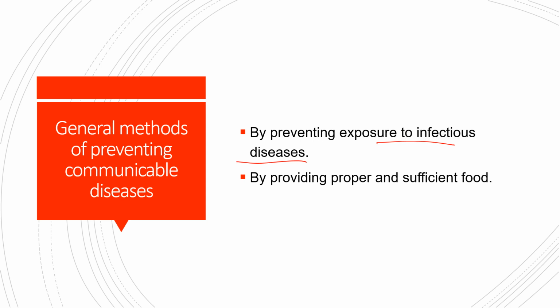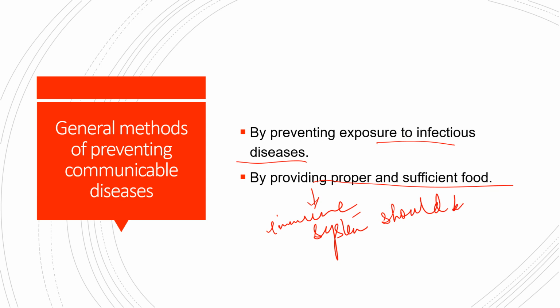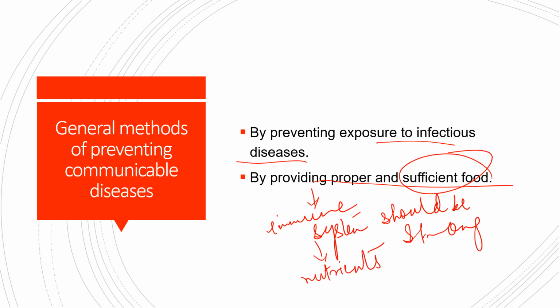By providing proper nutrition and sufficient food, our immune system will be strong. It is dependent on the nutrients of the body. So with sufficient food, we should strengthen our immune system. Sufficient food helps us build our immune system, and eating proper and sufficient food is very much essential for preventing disease, because the types of nutrients the body receives should be very much proper.